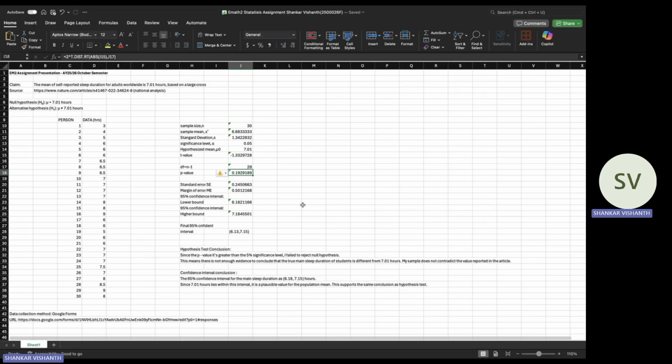Hypothesis test result. Since the p-value 0.193 is greater than the significance level of 0.05, I fail to reject the null hypothesis. This means that there is not enough evidence to conclude that the true mean sleep duration of students is different from the 7.01 hours. My sample does not contradict the value reported in the article.